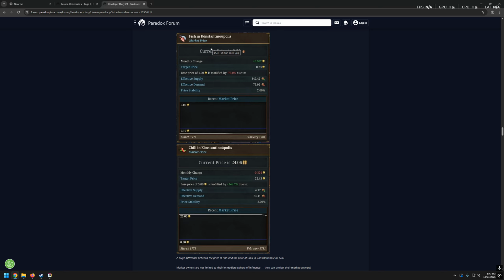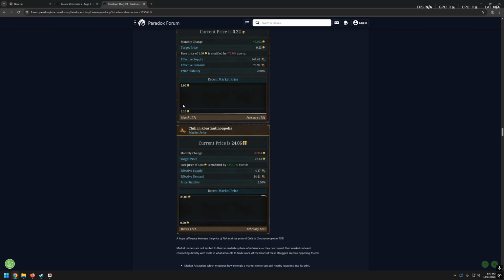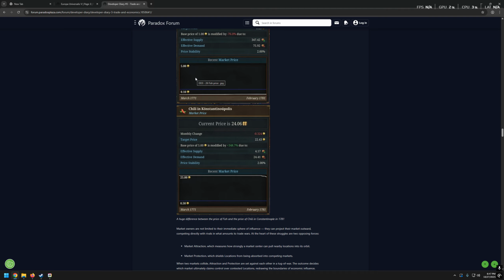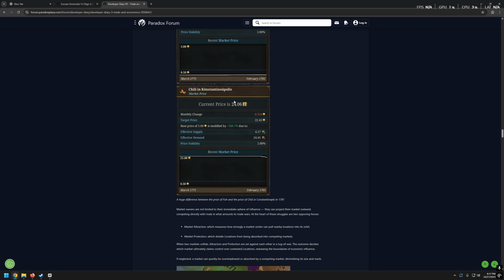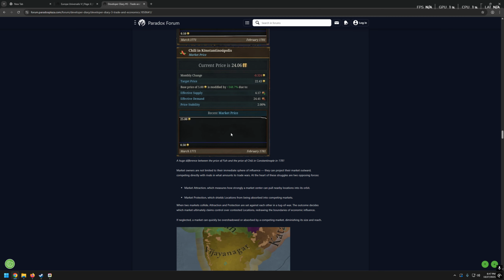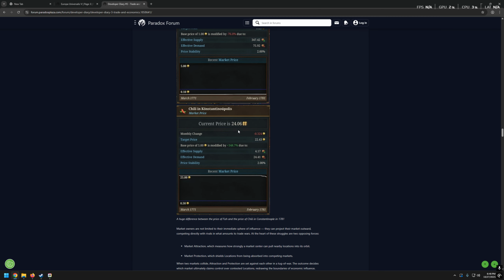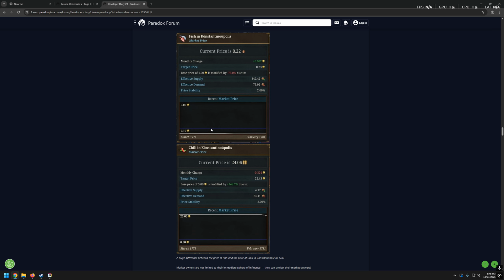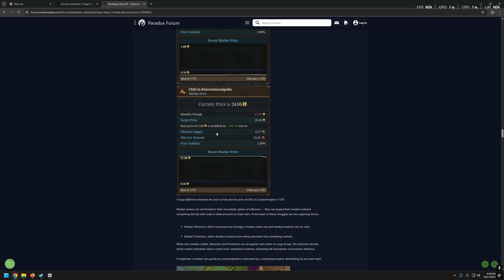So you have fish in Constantinopolis. Current price is 0.22 ducats. Recent market price 5. Okay. Here we have some basic data, and we have Chile and Constantinopolis 24.6 current price, recent market price, and this is the balance, I guess, that blue line, right?